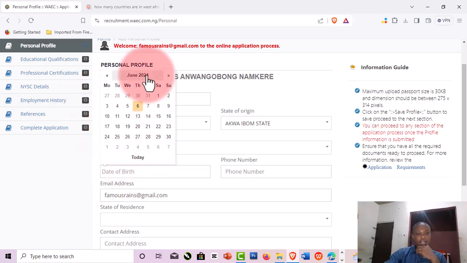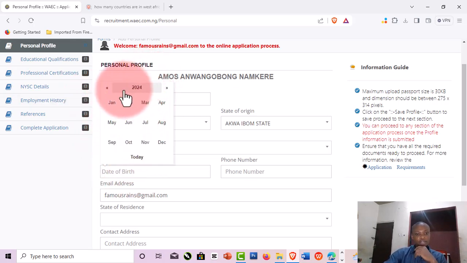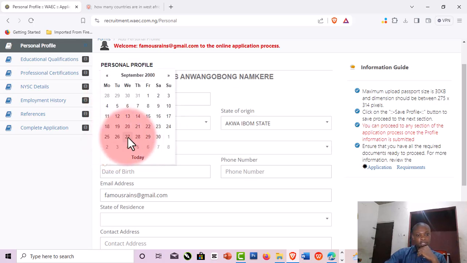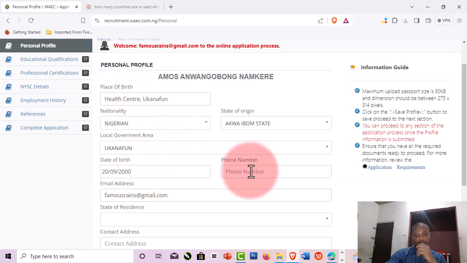Then date of birth here, I'm going to choose this. Then choose the day here, right? So you can click here, then you have something like this. So I'm going to put the month and the day, right? Just something very simple. Then I'm going to put my phone number. Just type anything I like here.